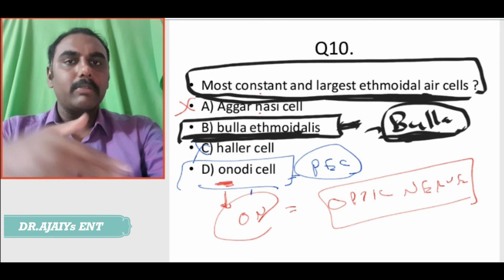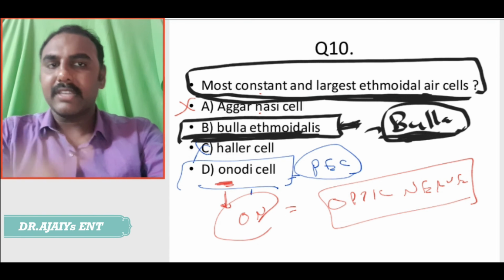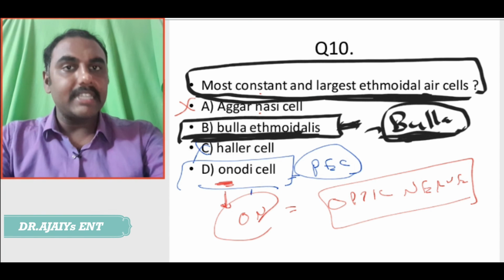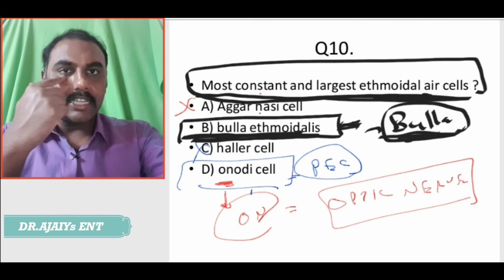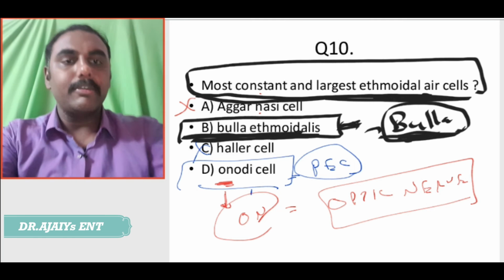For ruling out the other options, since they may ask the other option as a question, I am just explaining it. Okay. Haller cell, Onodi cell, very important. Haller cell is an anterior ethmoidal cell which lies in close relation just in front of the orbit, just below the orbit. Onodi cell is in relation with the optic nerve, a posterior ethmoidal cell. Okay. So, coming on to the next question.